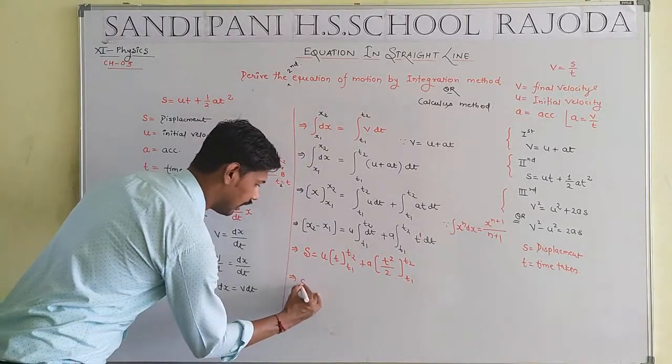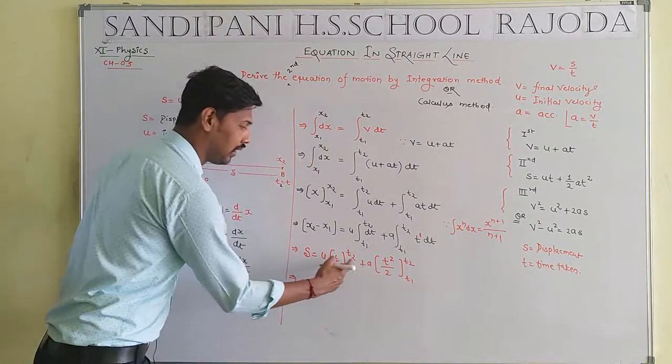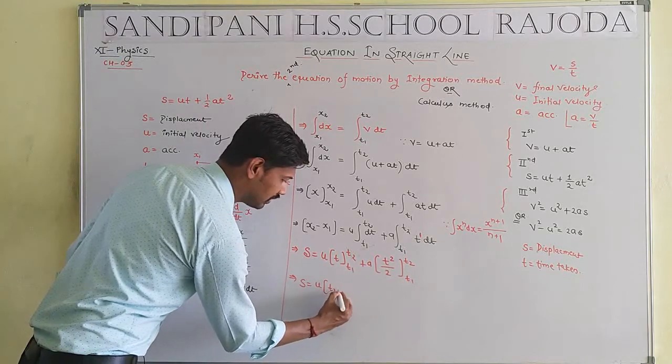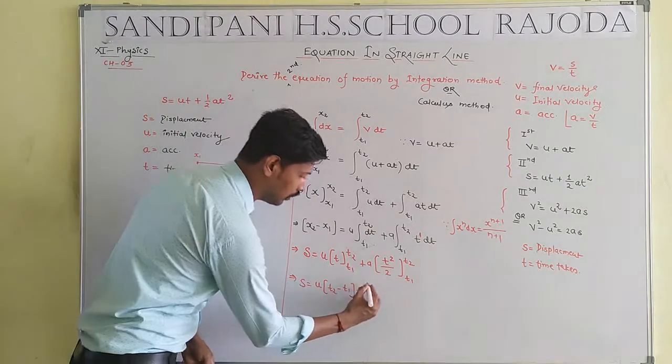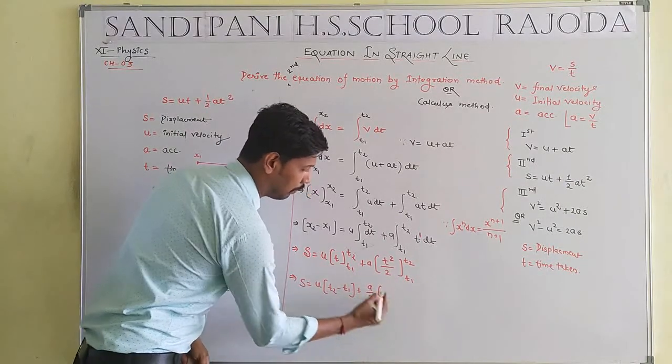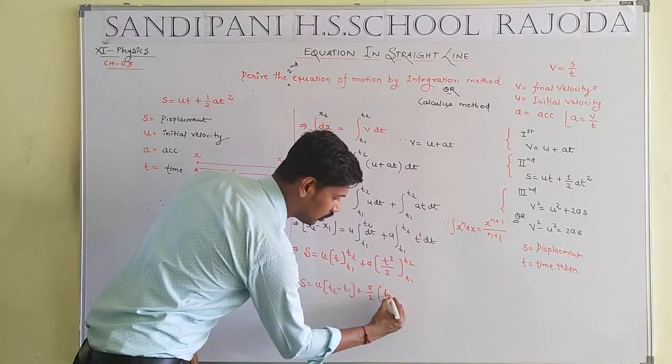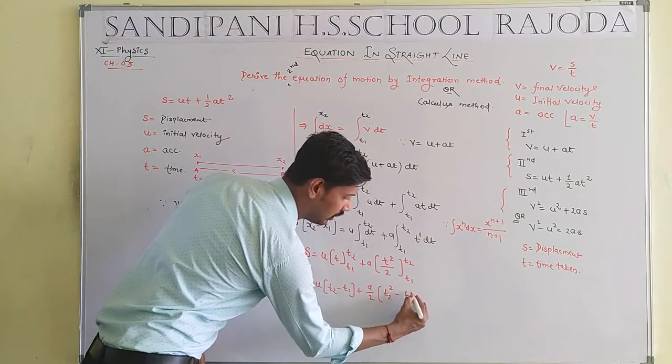Student, s is equal to u times upper limit minus lower limit, that means t2 minus t1, plus a by 2 times upper limit minus lower limit, so t2 square minus t1 square.